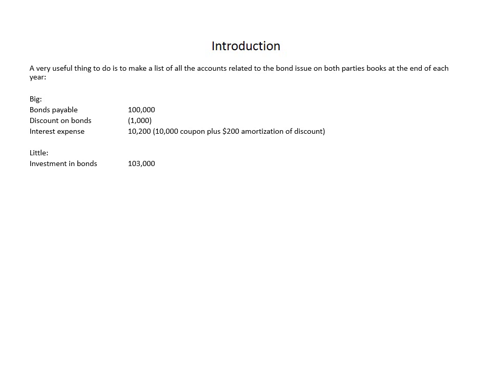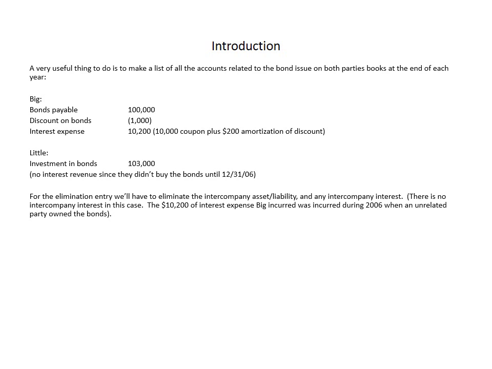On Little's books, they've got their investment in bonds of $103,000. Little Company doesn't have any interest revenue yet, since they didn't actually buy the bonds until 12/31/06. So at the end of 2006, they don't have any interest revenue yet. Now for the elimination entry, we're going to have to eliminate the intercompany asset and liability and any intercompany interest revenue and or expense. Now there's no intercompany interest in this case. The $10,200 of interest expense Big has incurred was incurred during 2006 when an unrelated party owned the bonds. Again, this became an intercompany relationship on December 31st, so there's no intercompany interest for 2006.